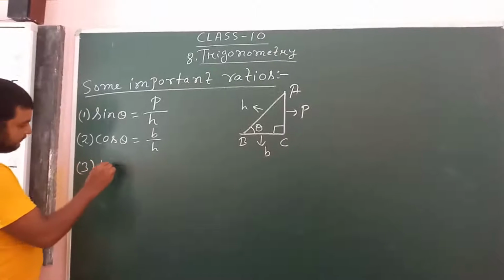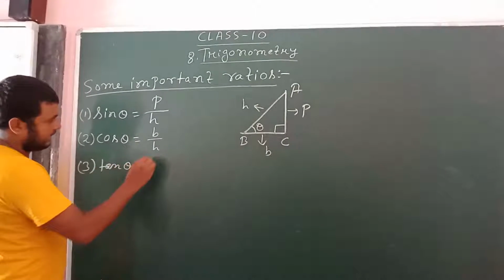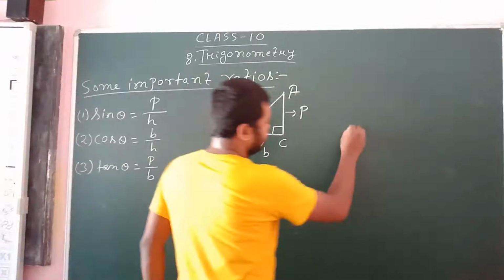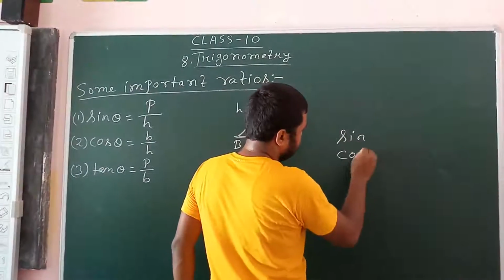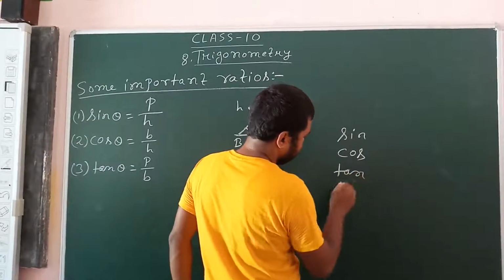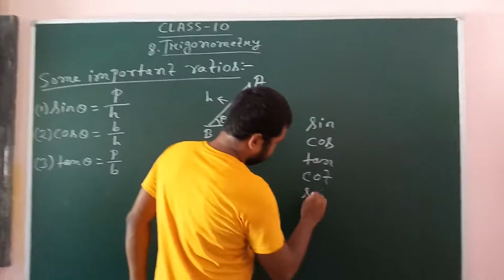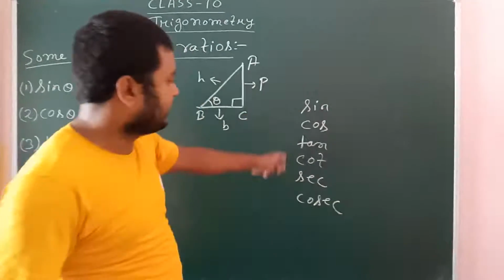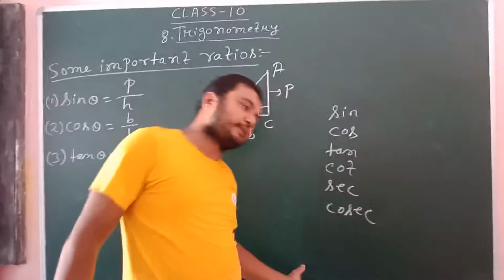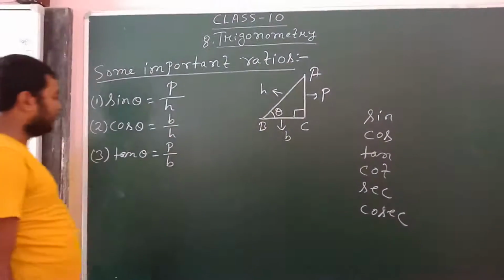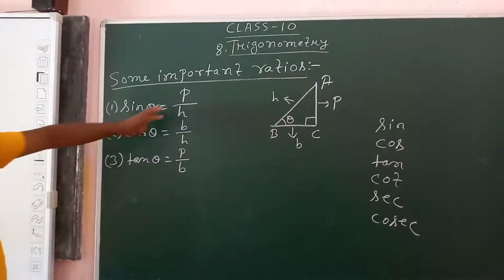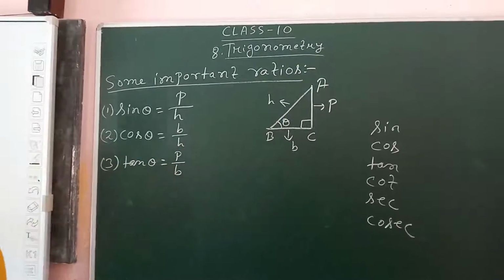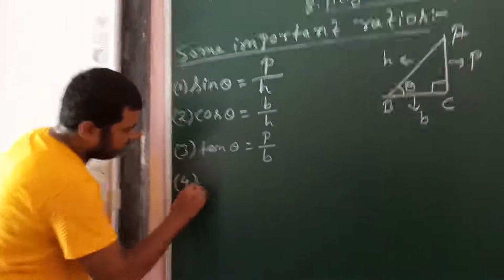Third, tan theta is perpendicular by base. Always remember this series: sin, cos, tan, cot, sec, cosec. Remember this one directly, serially. Now you have the ratios: sin theta is p by h, cos theta is b by h, tan theta is p by b.